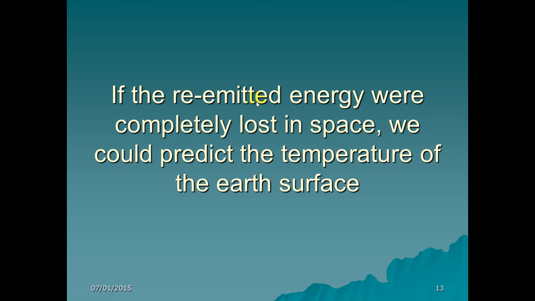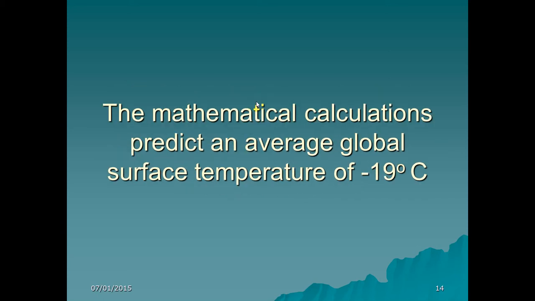Let us assume that there is no carbon dioxide, so the re-emitted energy were completely lost in space. In that case we can predict the temperature of the earth's surface. The mathematical calculations based on black body emission predict an average global surface temperature of minus 19 degrees centigrade.